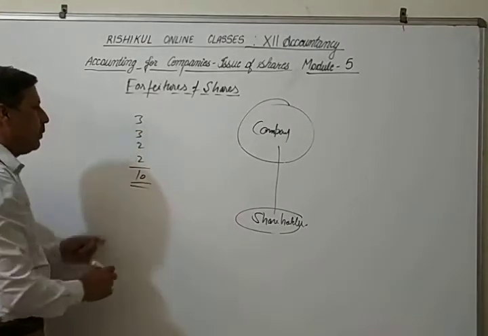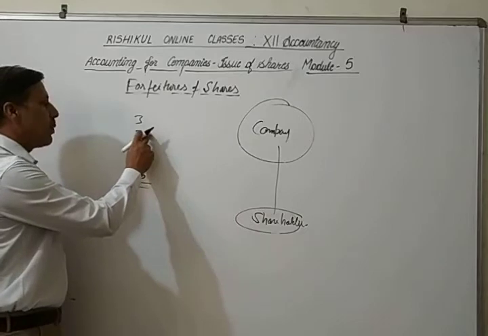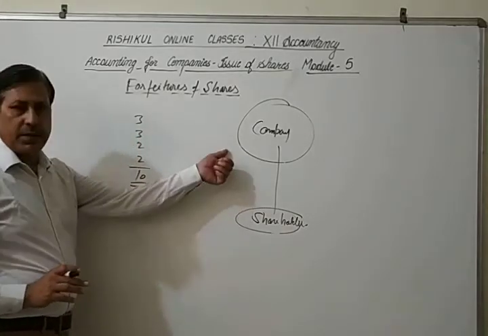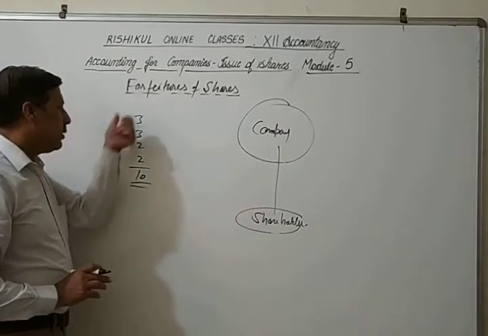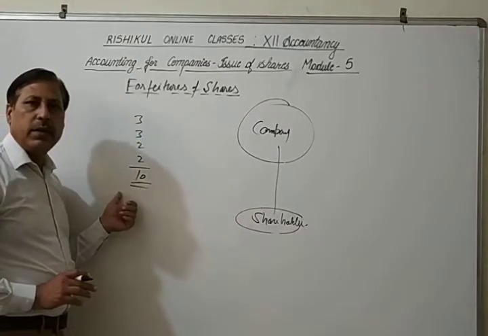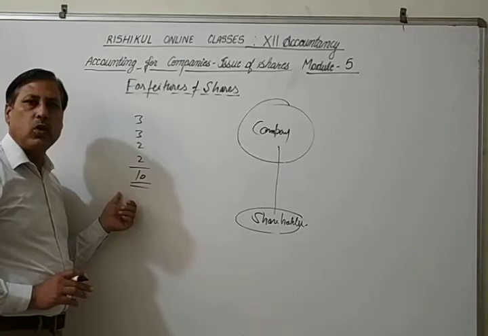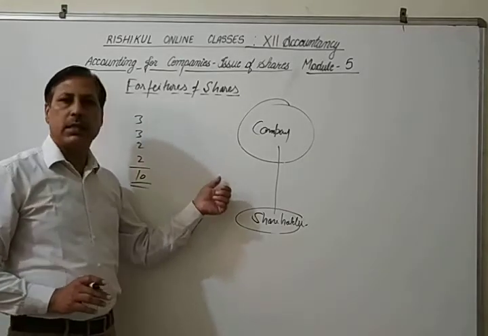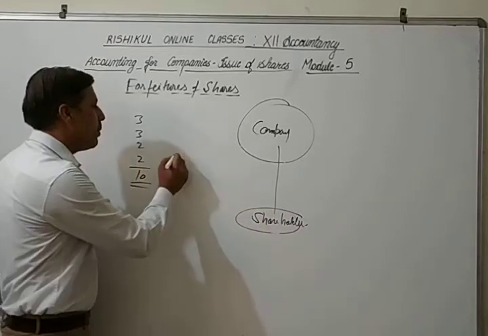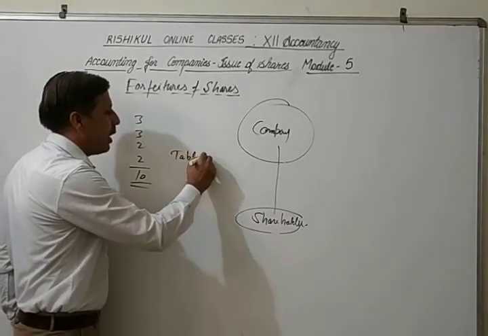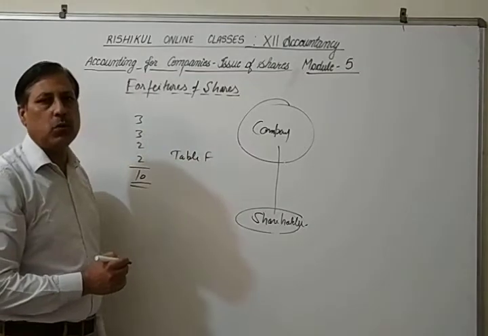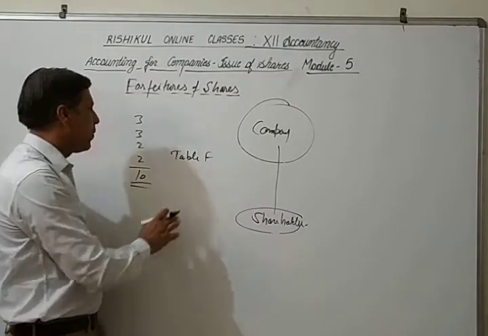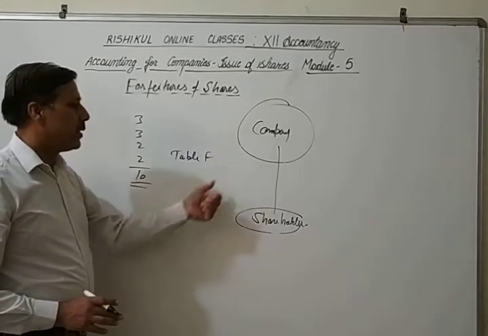If any shareholder does not pay his allotment money or calls, the company has the right, and these provisions will be mentioned in the company's articles of association. But sometimes, if there is no provision regarding this in the articles of association, then Table F of the Companies Act 2013, Schedule 1 will be applied. So how does the company forfeit this share?